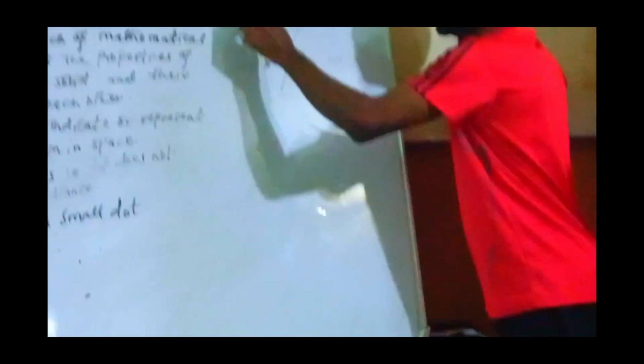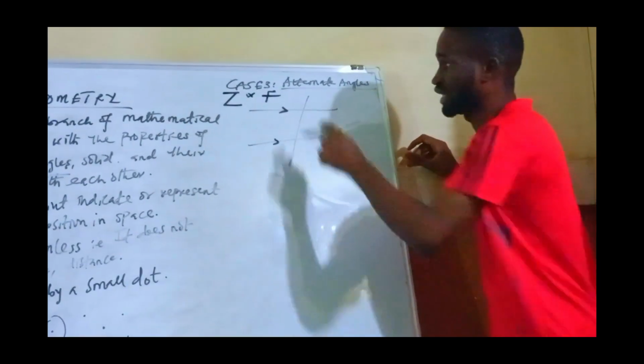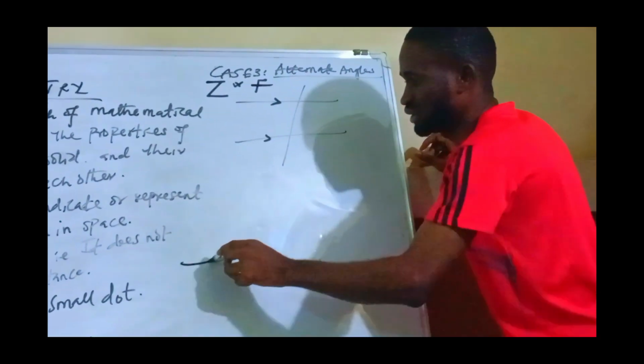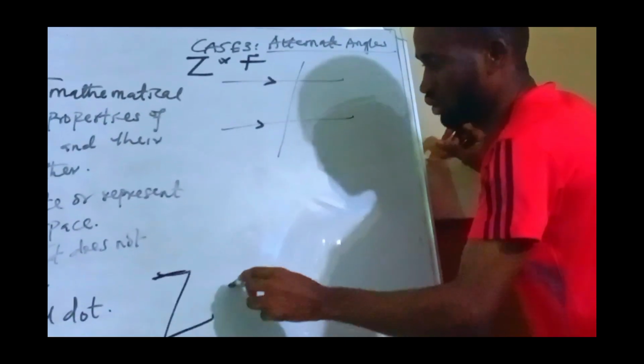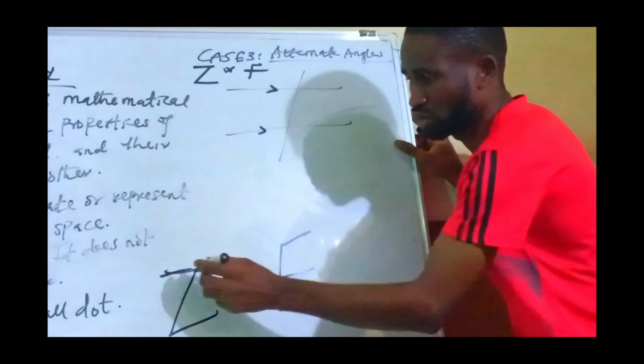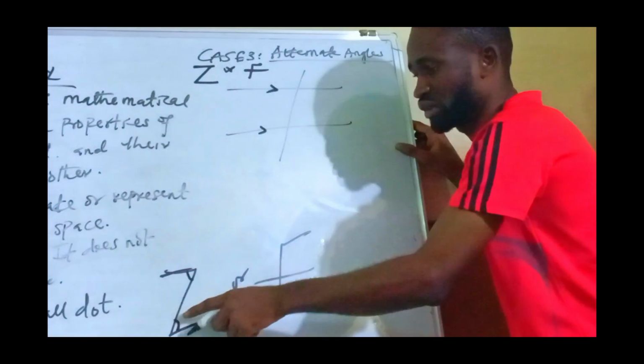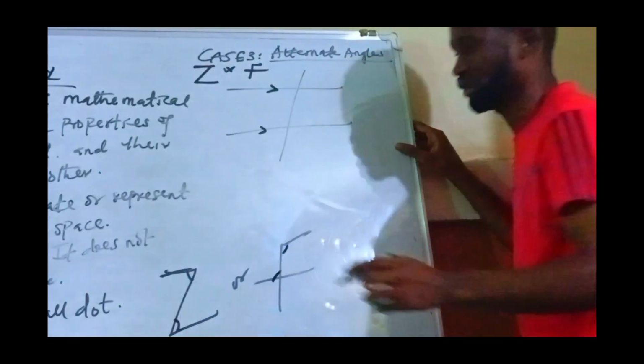Look at what I drew on the board. This one is parallel to this. An alternate angle is formed whenever there is a Z formation or an F formation. Whenever you have a Z formation like this, or you have an F formation, that is when an alternate angle is formed. So you have an angle here, and we have another one here, okay? We have an angle here, and we have another one here.